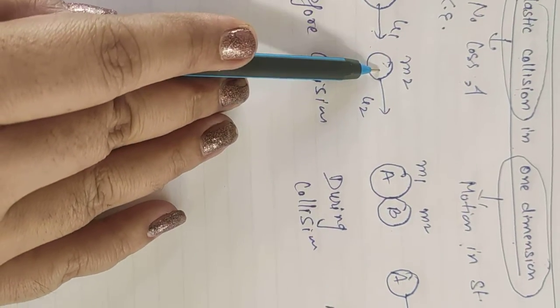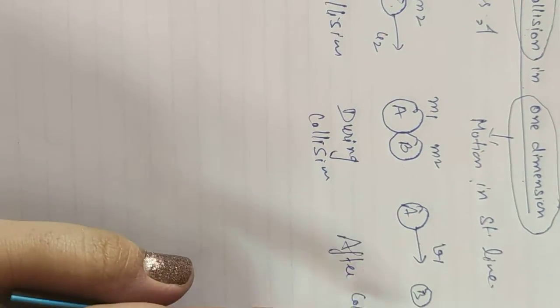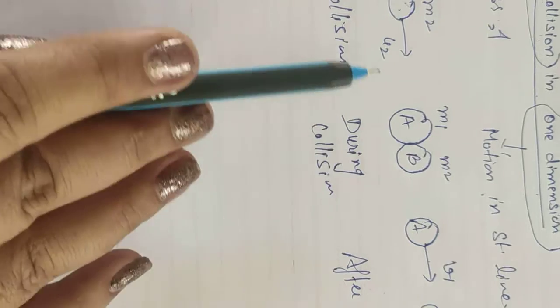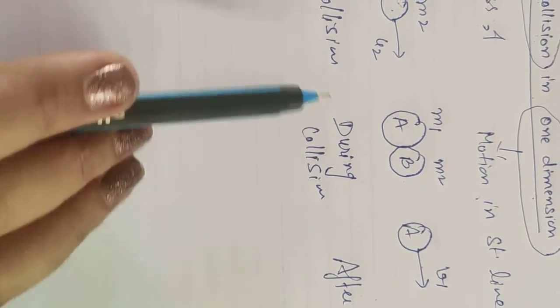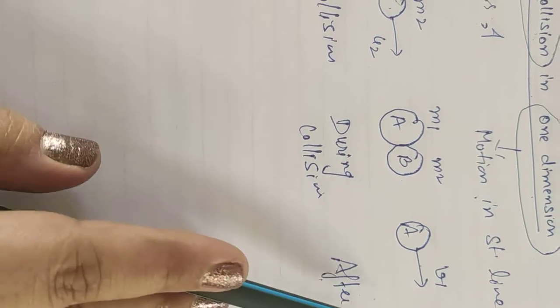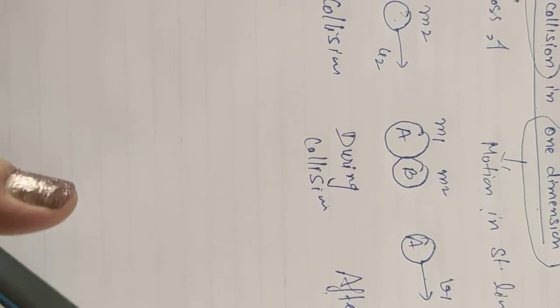So here we can see that two bodies are colliding and they are moving in a straight line. If it follows the condition e equal to 1, coefficient of restitution of 1, it means that this collision is actually the elastic collision in one dimension.